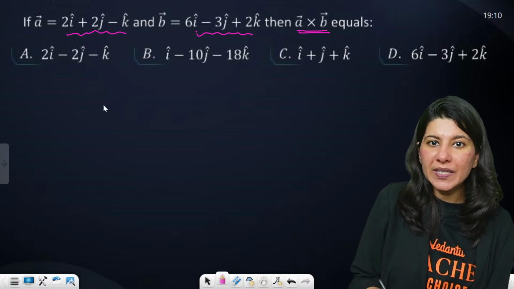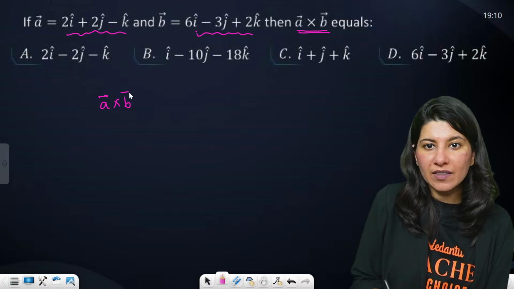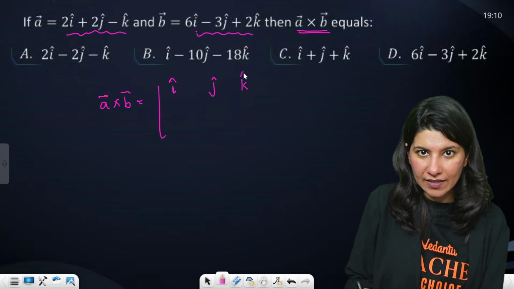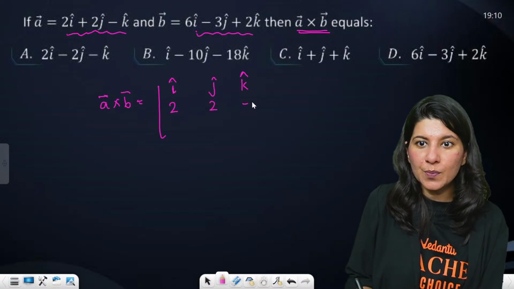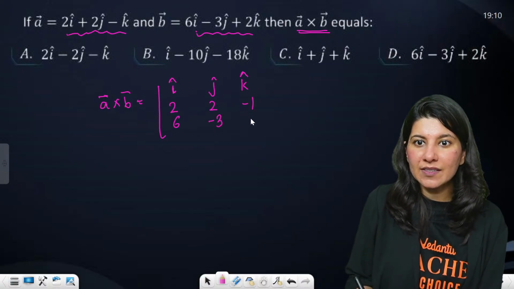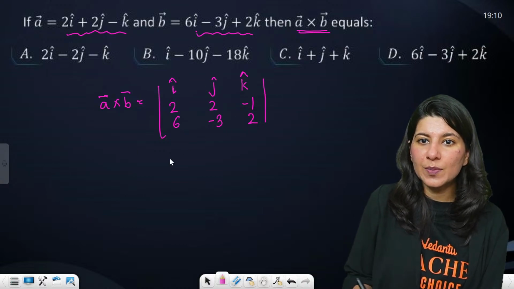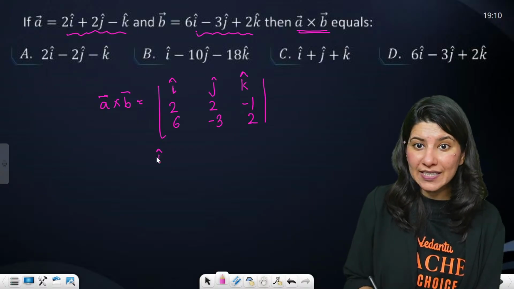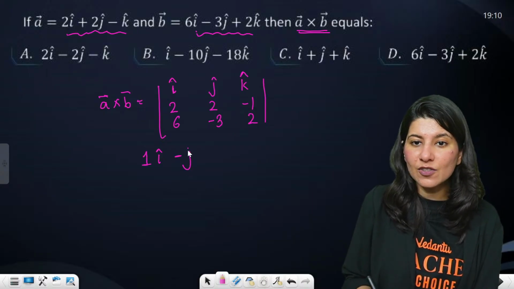So for A cross B, again we have to make the determinant I, J, K, 2, 2, minus 1, 6, minus 3, 2, and that's it. So this is going to become what? I cap, then we have 2 2s are 4 minus 3, so 1, 1 I cap, minus J cap.